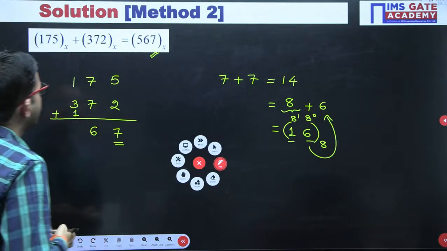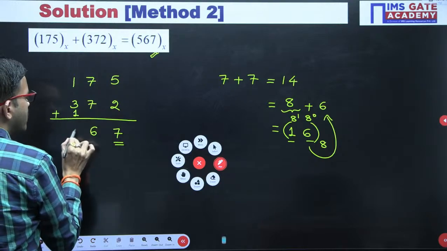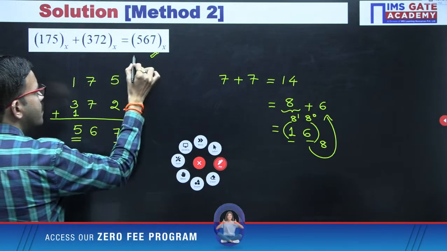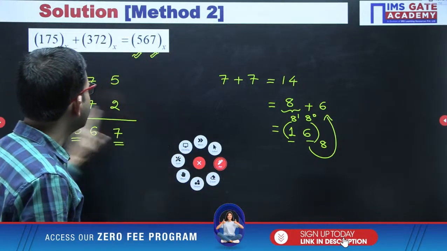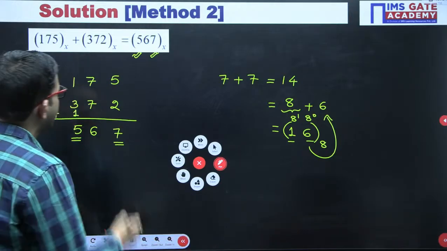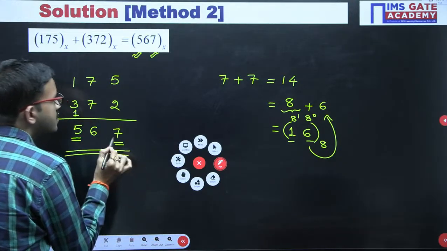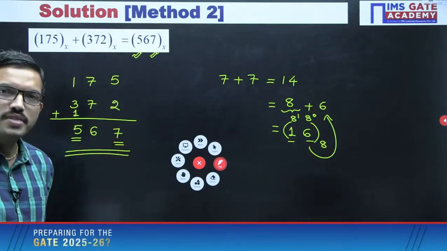Now 1 plus 3 is 4, 4 plus 1 is 5. Yes, exactly matching. Whenever it is exactly matching, no need of any adjustment. We have just continued to check whether the final answer is matching here or not. So this is the final answer 5, 6, 7. That is happening in the base 8 number system.